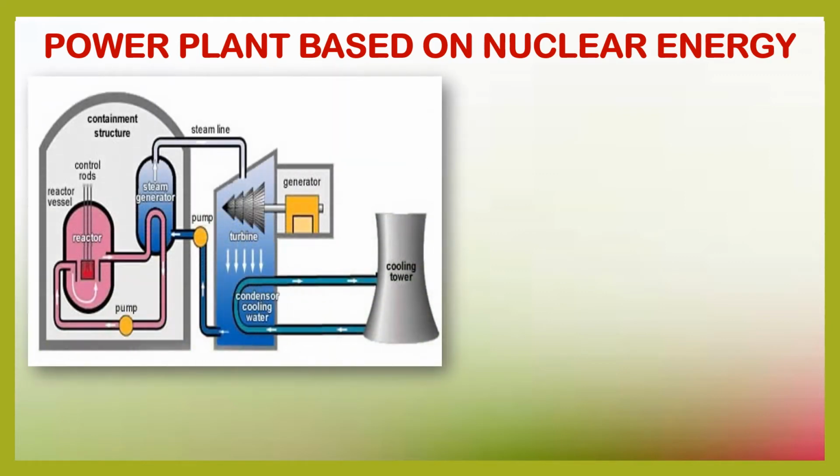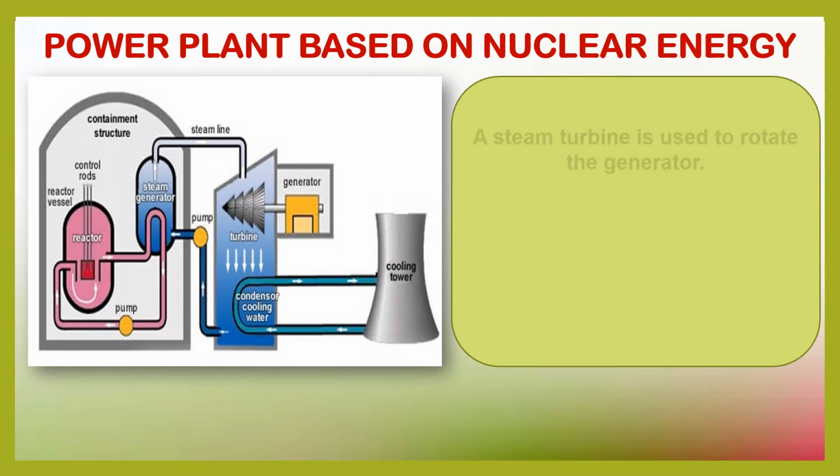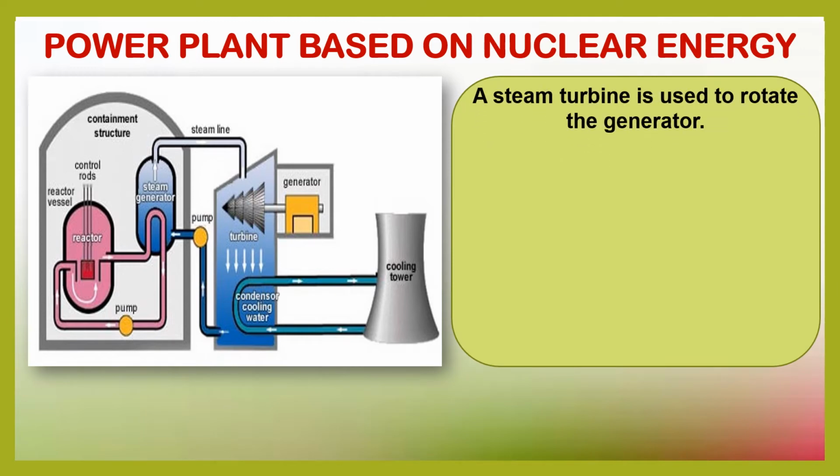Another type of power plant is based on nuclear energy. This is the schematic of a nuclear power plant, and you can see clearly in this diagram that instead of a boiler, we now have a nuclear reactor. A steam turbine is used even in this power plant to rotate the generator.